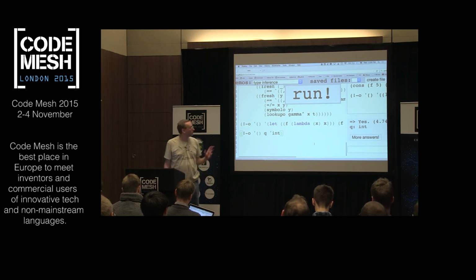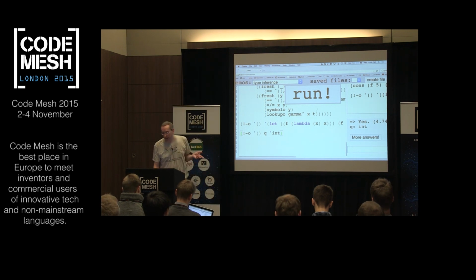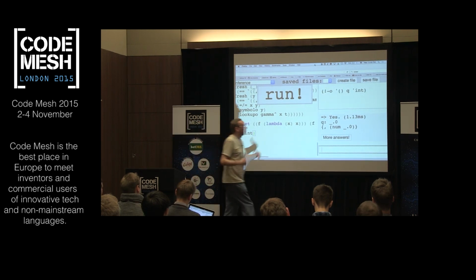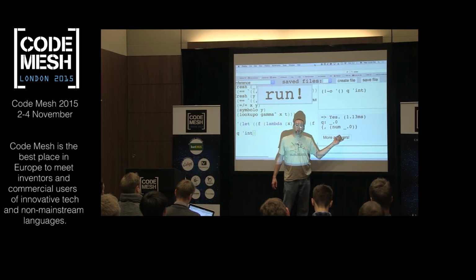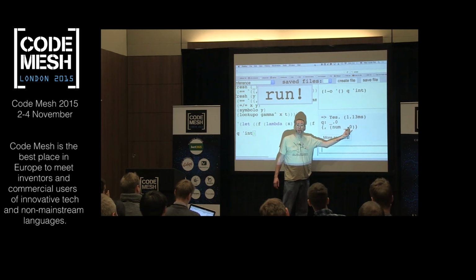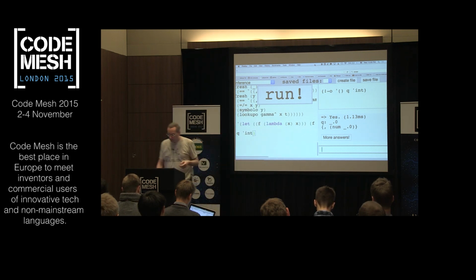Okay, so what would be a simple term that would have the type int? 0, okay, sure. Well, 0 is a little specific of an answer. We get back a more general answer that includes 0. We're getting back some fresh logic variable with a side condition that has to be a number. Okay, so that's 0, but it's also 42.